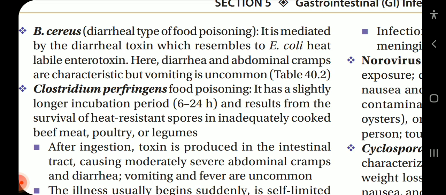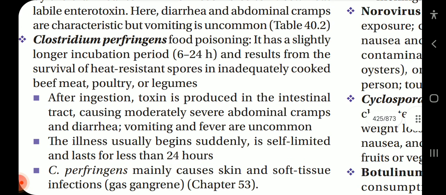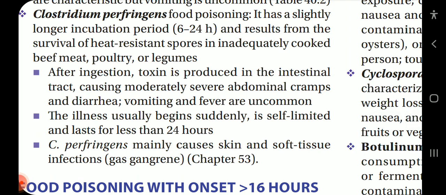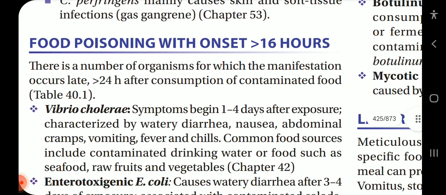Clostridium perfringens food poisoning has a slightly longer incubation period, 6 to 24 hours, and results from the survival of heat-resistant spores in inadequately cooked beef, meat, poultry, or legumes. After ingestion, toxin is produced in the intestinal tract, causing moderately severe abdominal cramps and diarrhea. Vomiting and fever are uncommon. The illness usually begins suddenly, is self-limited, and lasts for less than 24 hours. Clostridium perfringens mainly causes skin and soft tissue infection, gas gangrene.